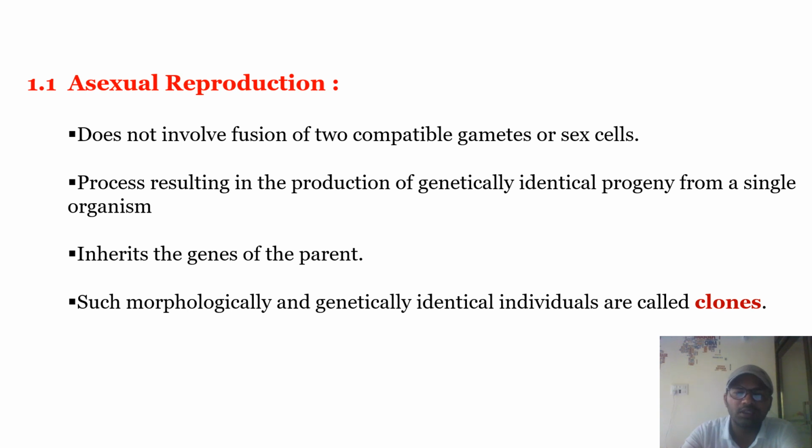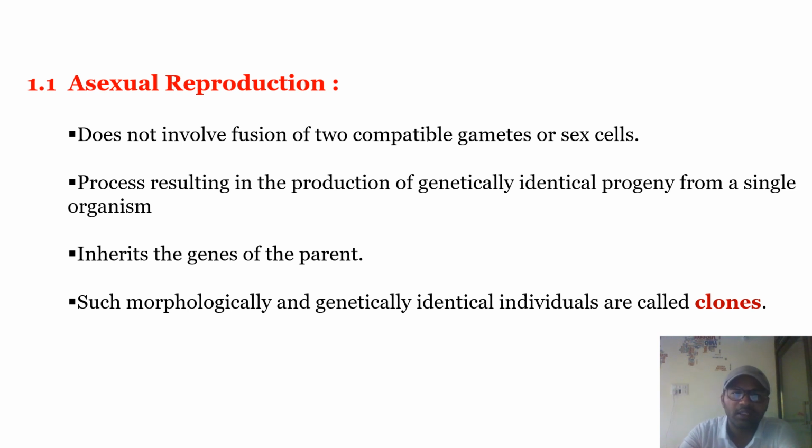Asexual reproduction involves only one parent, and there is no fusion of two gametes or sex cells to form the zygote. So zygote production is absent. There is no fusion of two compatible gametes.